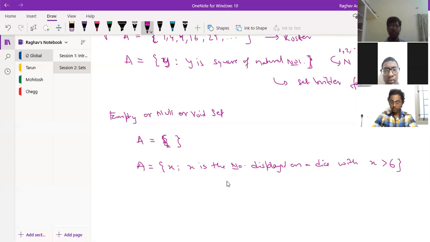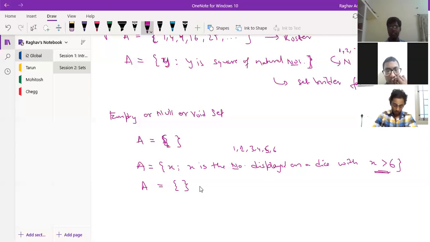So what will be the element inside this set? None, you will not get any. For this, the number displayed on the dice will be 1, 2, 3, 4, 5, 6, but the number should be greater than 6. This condition also should hold. Out of these elements, is there some number which is greater than 6? No, sir. So I write A like this, with braces.